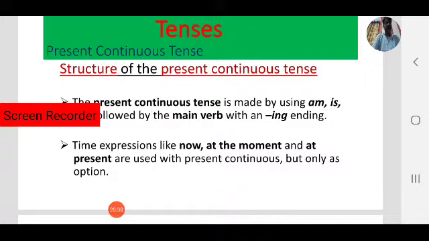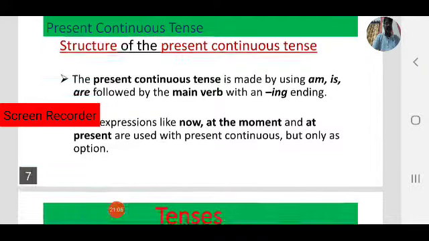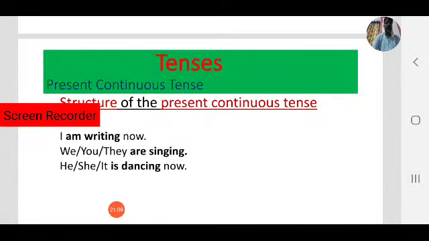I am writing. You are chit chatting. She is sleeping. They are playing. Like that. This is the positive form. And you can use time expressions also. I am writing now. They are playing at that moment. We can use time expressions like now, at the moment, at present. So I am writing now.